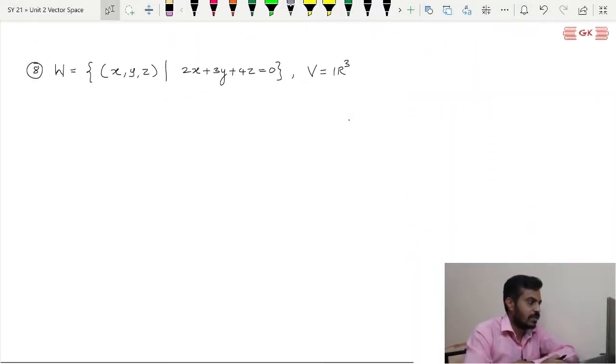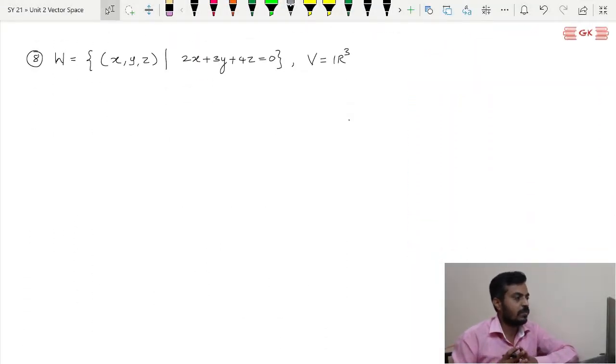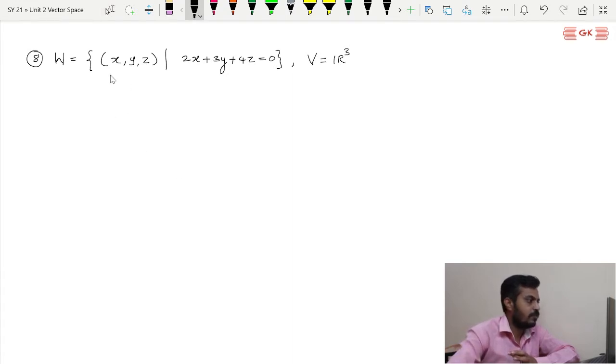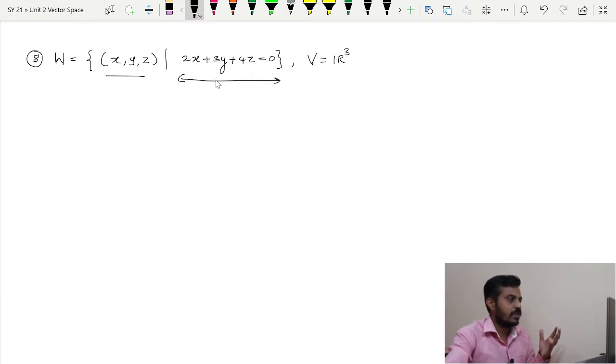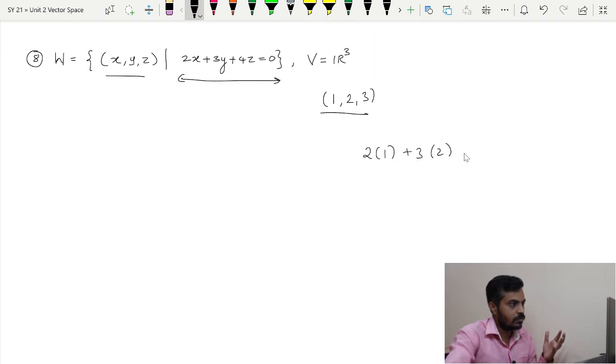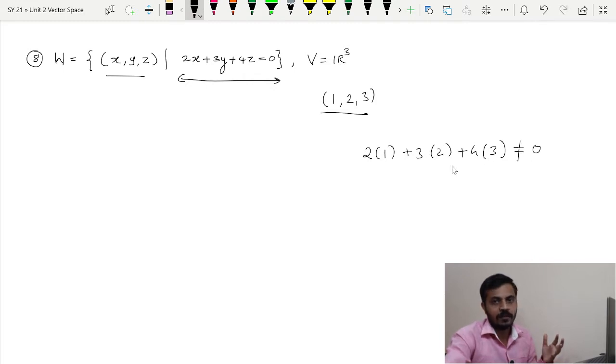Now we will move towards the next example. So here W again is a collection of points in R3 satisfying this condition. I mean such points will be present in W that should satisfy this condition, in the sense the point (1, 2, 3) will be present in W if 2 multiplied by 1 plus 3 multiplied by 2 plus 4 multiplied by 3 is equal to 0. But if you calculate it, you can see that this will come out to be non-zero, and thus this point will not be present in W.